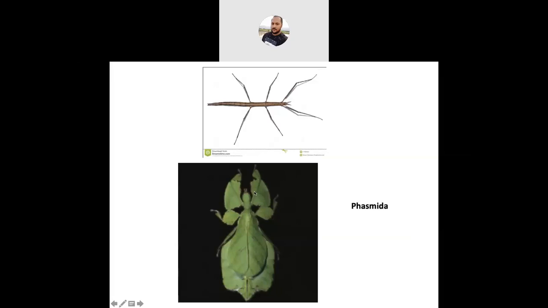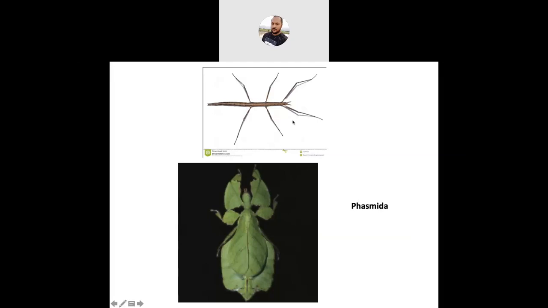The etymology of Phasmida means an apparition. Apparition means ghost. Under this order, what insects come? Leaf insect and stick insect. This is my cursor. This is called stick insect, and this is the leaf insect.